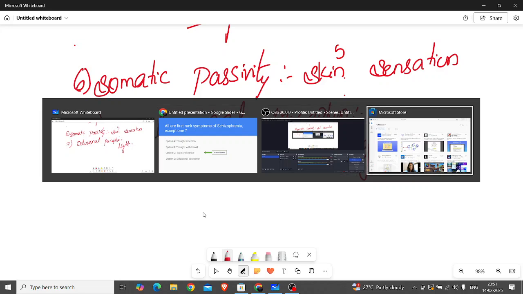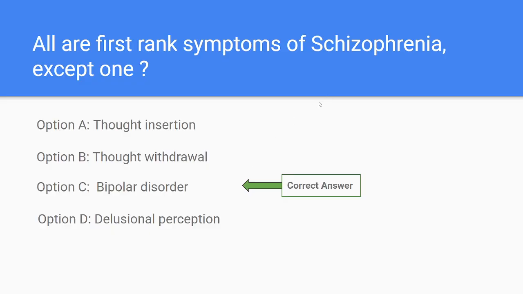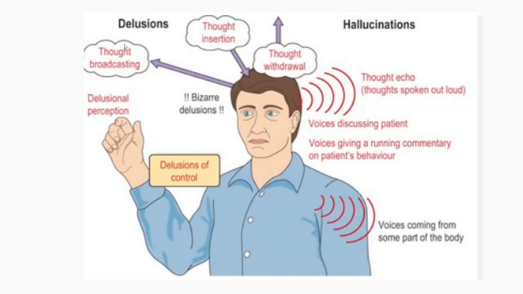So in the first rank symptoms of schizophrenia, mainly the delusions and hallucinations. The delusion may be delusional perception. As we had already observed, the normal perception will be associated with the false fixed belief. The delusions of control, here the delusions will be controlled by some external force. Thought broadcasting means the ideas can be heard by others, that is thought broadcasting. Thought insertion means someone is inserting the thoughts into our brain, whereas thought withdrawal, someone is removing the thoughts from our brain.